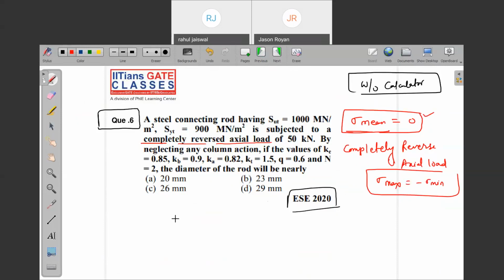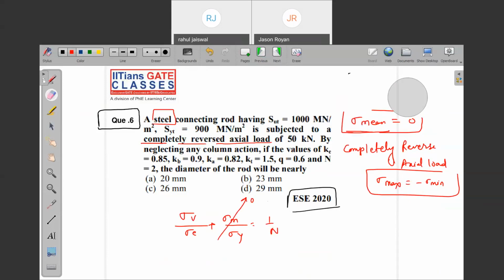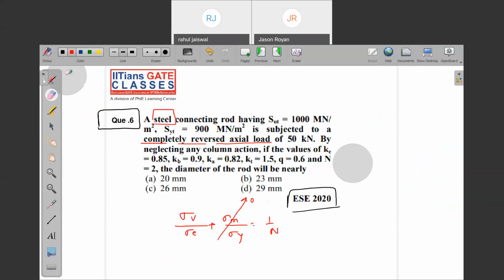You use Goodman, you use Soderberg, you use any equation. Let me use Soderberg because it is a ductile material. 1 upon n equals sigma mean upon sigma y, plus sigma v upon sigma e. But sigma mean is zero, so this whole term will be zero. Now sigma v divided by sigma e is equal to 1 upon n. Sigma e, what I mentioned, is sigma e star into Ka, Kb, Kc into Kd. Yes or no? Then what is the sigma e star?